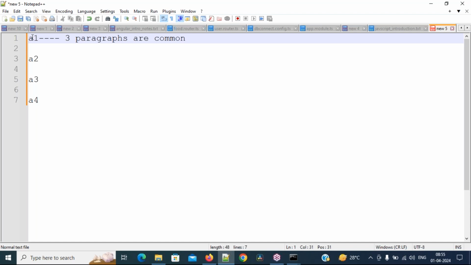Then after the second day, what did the client say? No, I want to add one more paragraph after the third paragraph, which is also common for all the 100 pages. Clear or not? Respond, everybody. So then what will I do? No need to open all the 100 pages this time. We just need to manipulate in the database area.